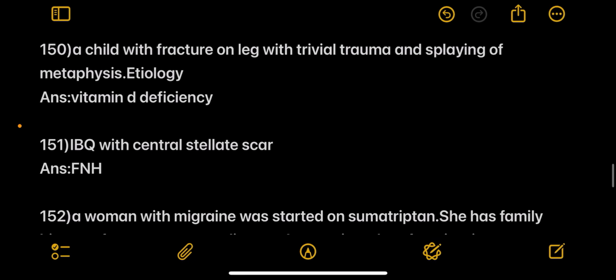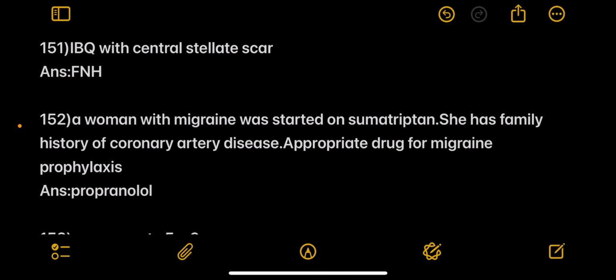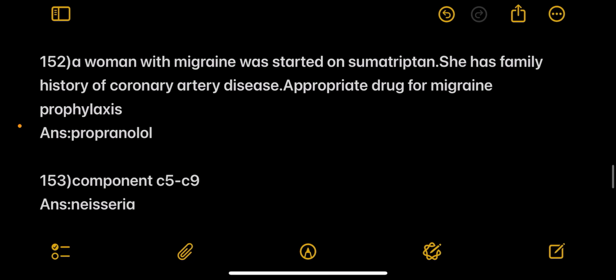Next is an image-based question. Answer: spondylolisthesis. Next, a child with fracture on leg with trivial trauma and splaying of metaphysis. Etiology is vitamin D deficiency. Next, image-based question with central stellate scar. Answer: focal nodular hyperplasia.